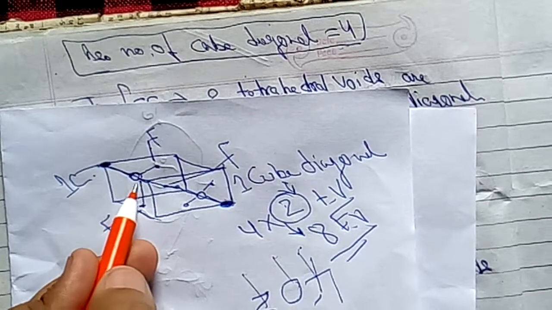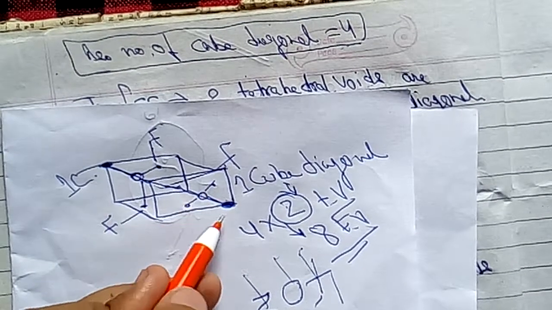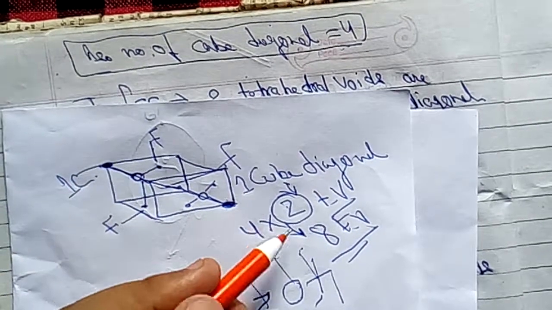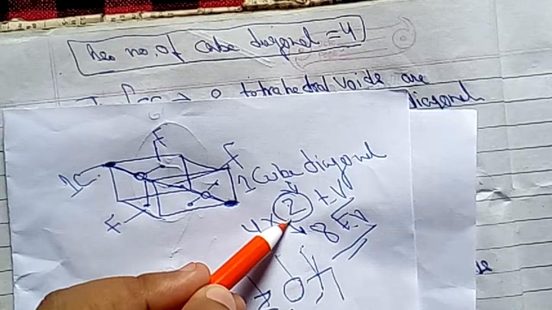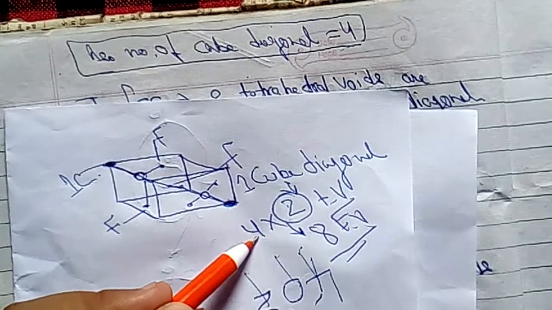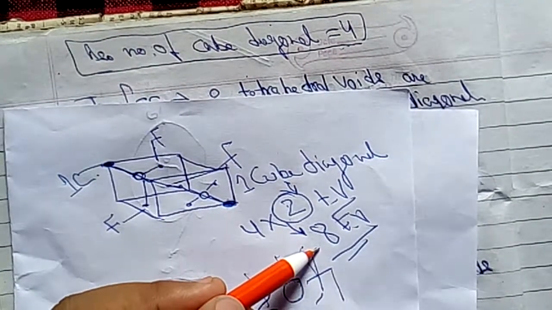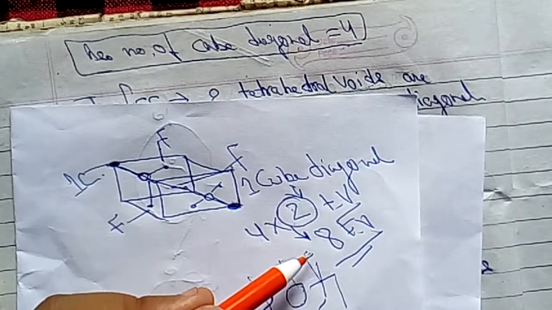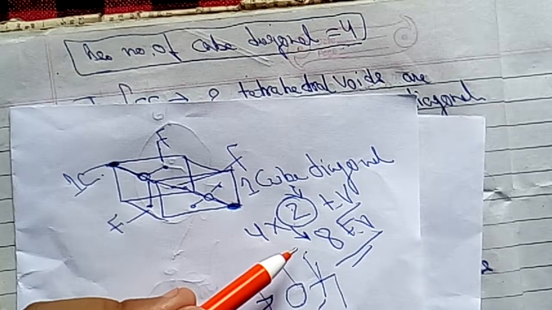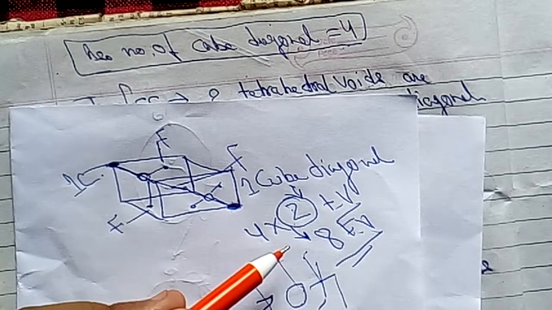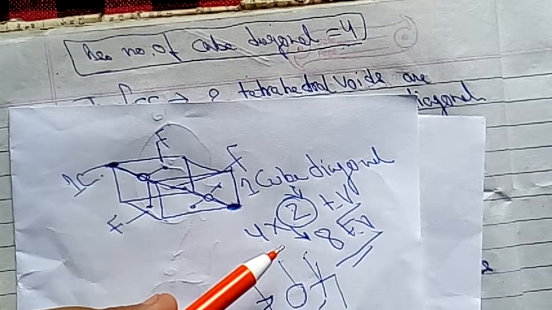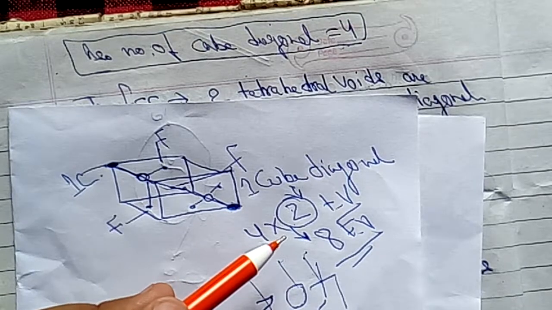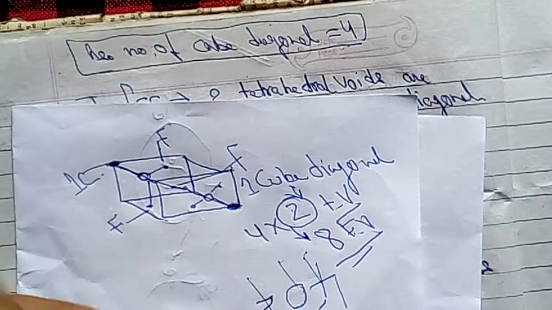So on a cube diagonal, 2 tetrahedral voids are formed with the help of 3 faces and one corner. In total, one cube diagonal has 2 tetrahedral voids, and there are 4 cube diagonals in a cube. So it gives 8 tetrahedral voids. So 8 tetrahedral voids are obtained in a face centered cubic crystal. In FCC, the number of atoms, the value of Z, is 4 and the tetrahedral voids are double that, equal to 8, which we studied in the previous lecture.